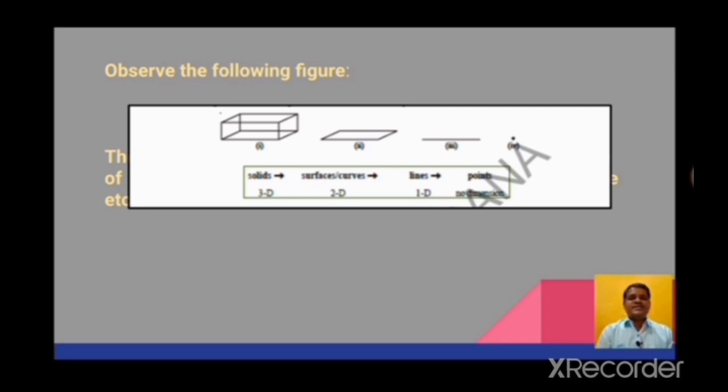With the use of these terms or these elements, we will define another terms like line segment, angle, triangle, etc.